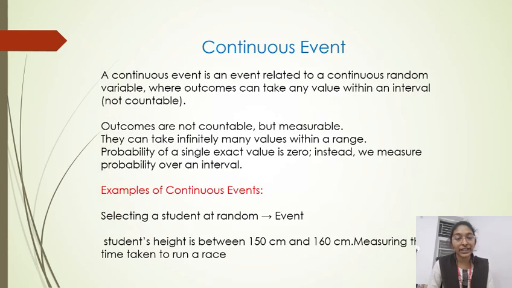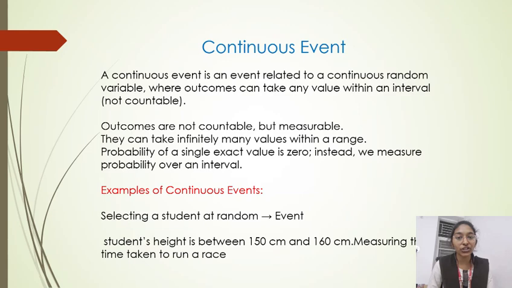Continuous event. A continuous event is an event related to a continuous random variable where outcomes can take any value within an interval. These are not countable. Outcomes are not countable but measurable. They can take infinitely many values within a range. Probability of a single exact value is 0. Instead, we measure probability over an interval.